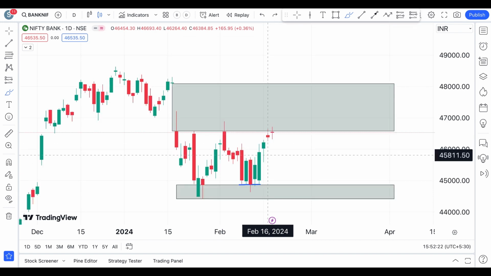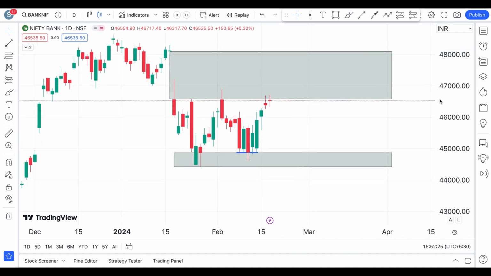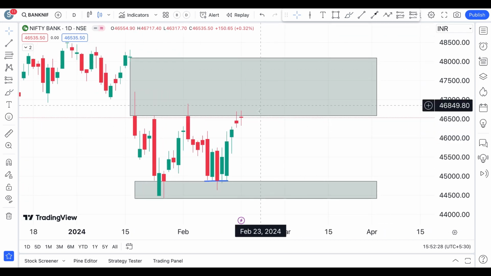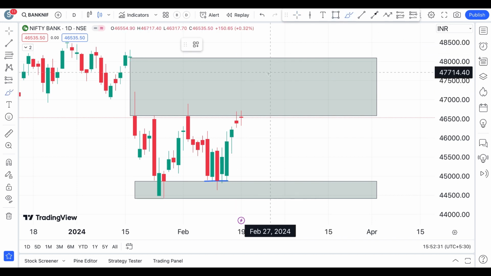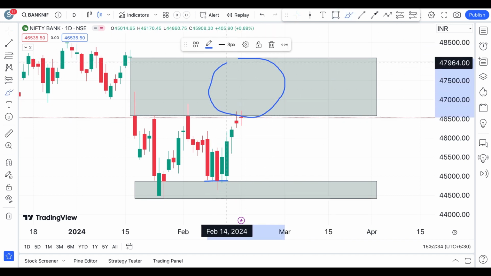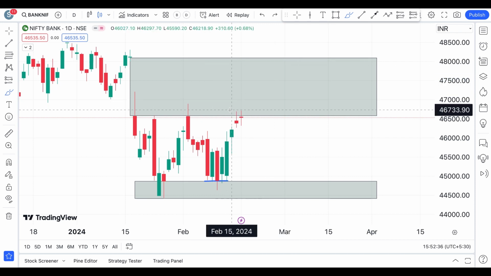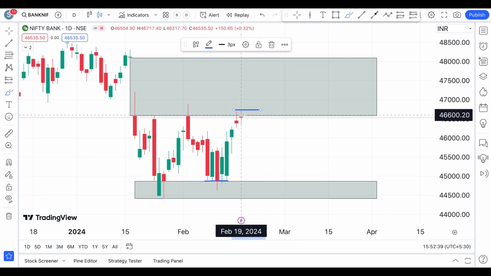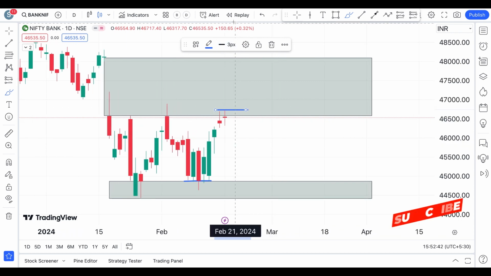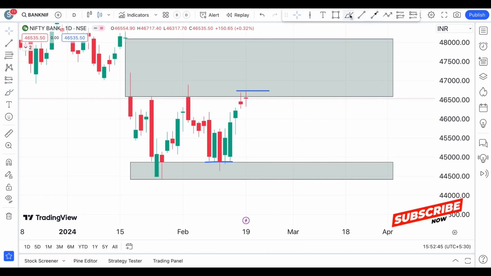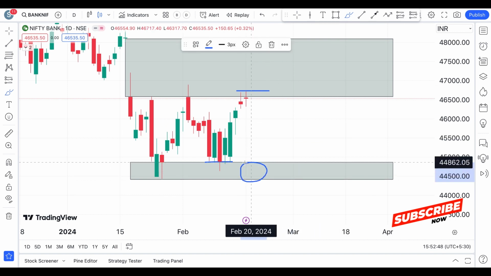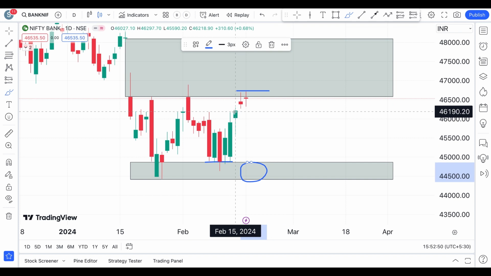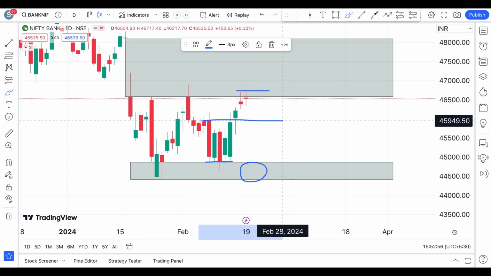But the major levels for the Bank Nifty now are going to be, if it is resistance for the Bank Nifty, very wide. It's a huge range for the resistance, so all this area is going to act as resistance. And the immediate resistance level definitely is the high of this doji that is created today. But on the downside, this level obviously is going to be the major support area for the Bank Nifty. But you can say that somewhere at this level it's going to be a minor support for the Bank Nifty if it starts falling down.